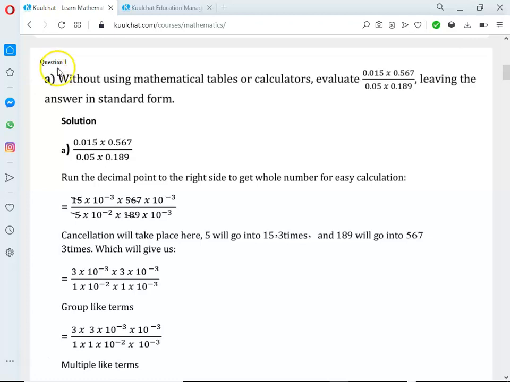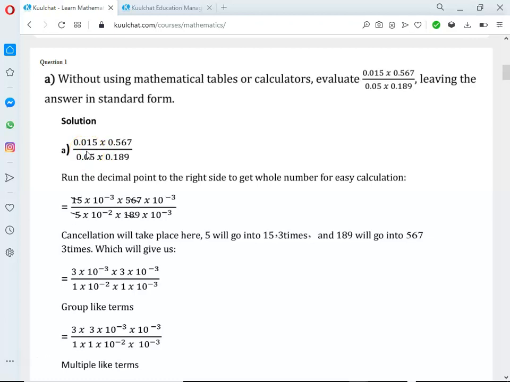Question 1 of the WASSCE mathematics past question says: without using mathematical tables or calculators, evaluate 0.015 times 0.567 divided by 0.05 times 0.189, leaving the answer in standard form. So this is the solution. Let's see how best we analyze this question. We are evaluating this and leaving our answer in standard form.